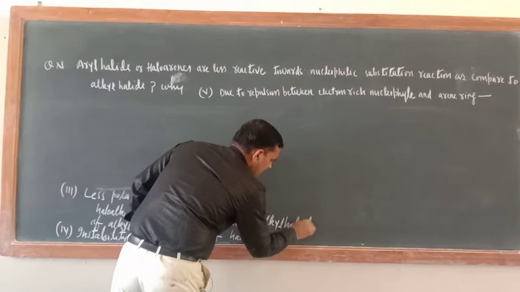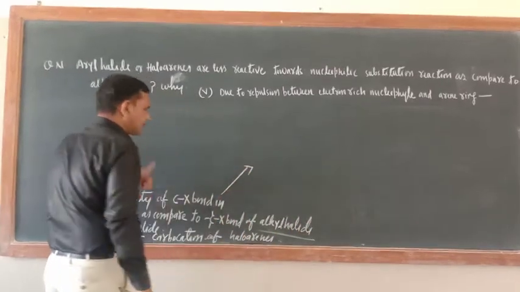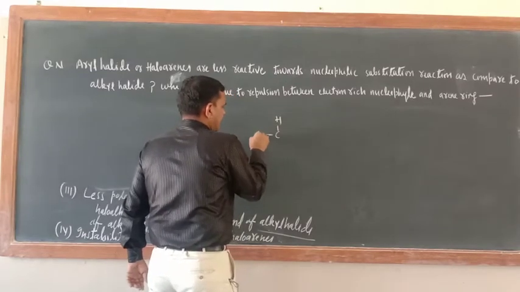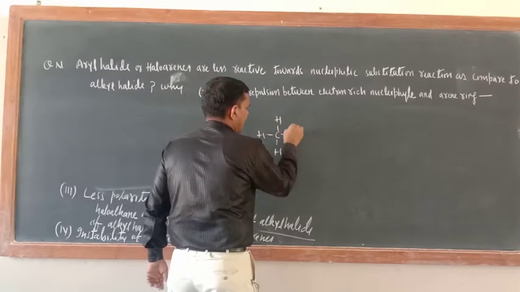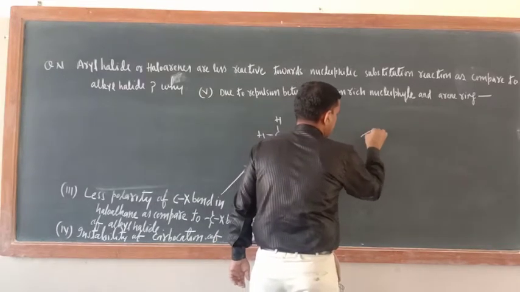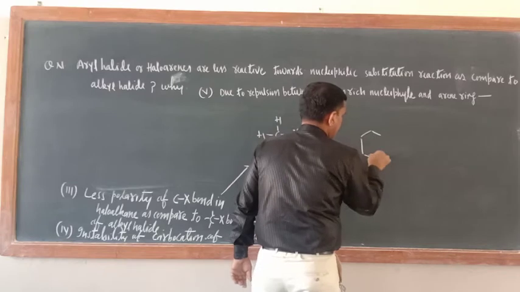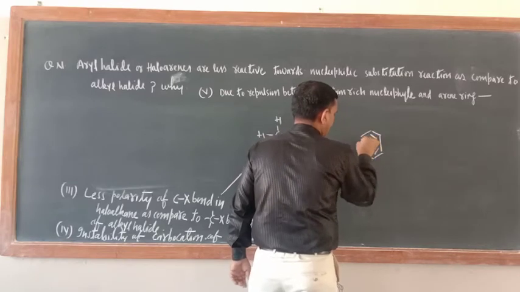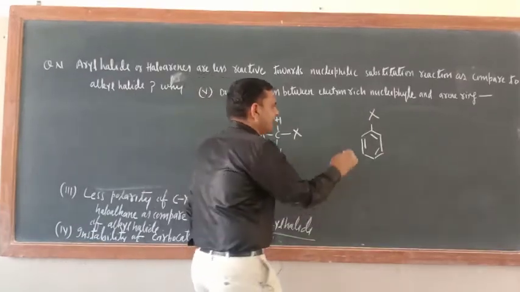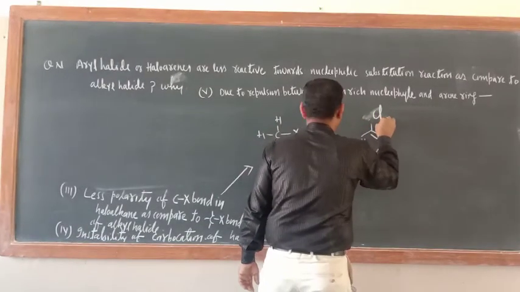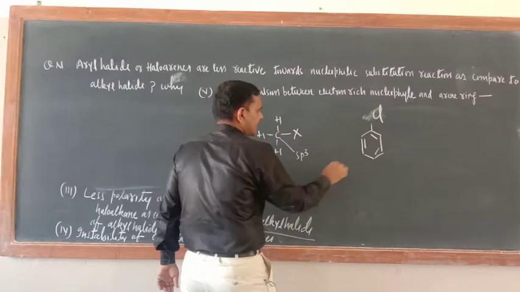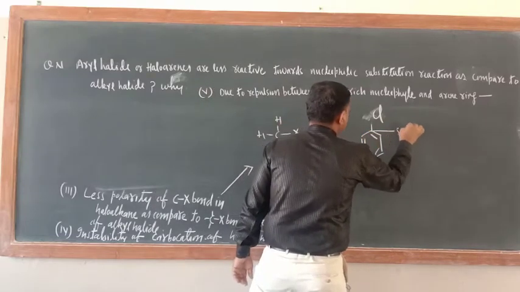So just try to understand the explanation here. Suppose this is H and X, and this is X. You can take an individual Cl. Now try to understand here. This is sp3 hybridized, this carbon atom is sp2 hybridized.